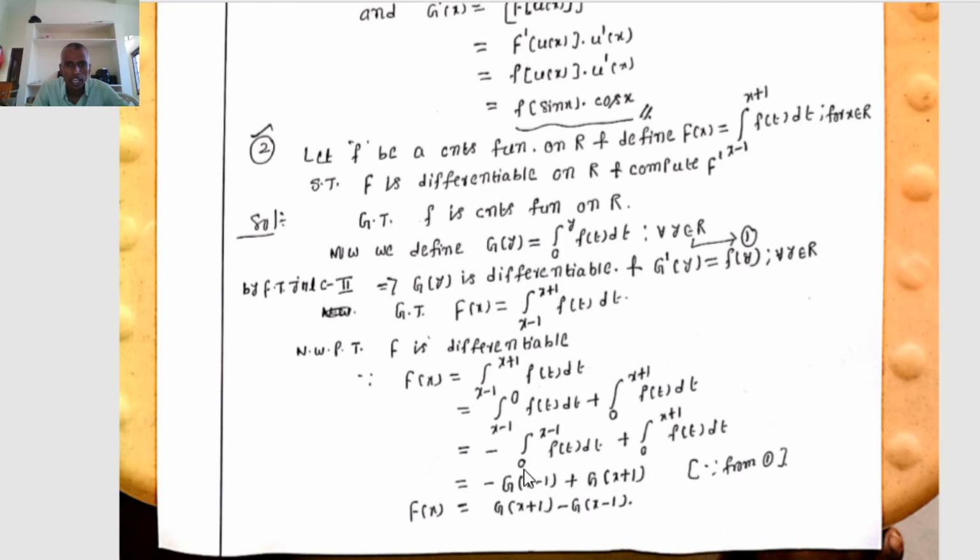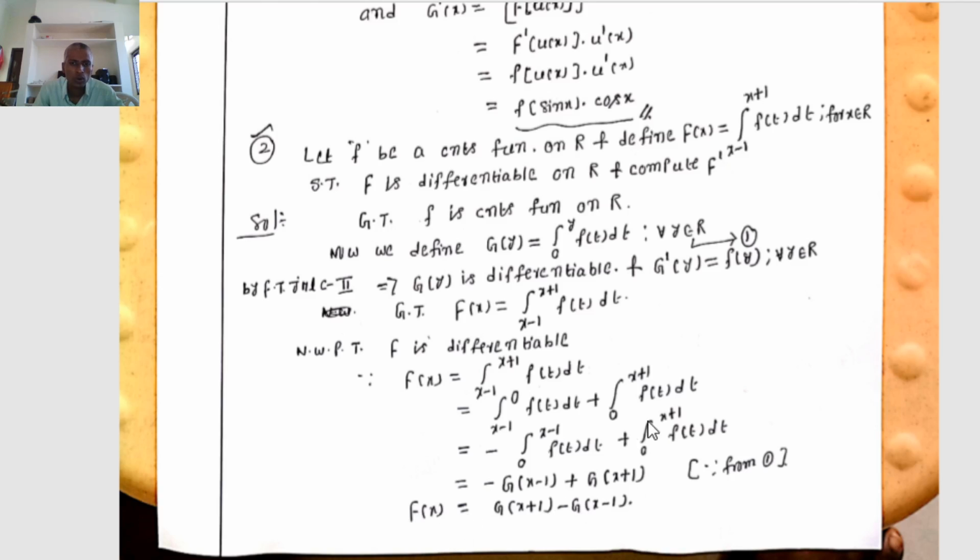That implies integration 0 to x minus 1 of f of t dt equals G of x minus 1, and integration 0 to x plus 1 of f of t dt equals G of x plus 1.